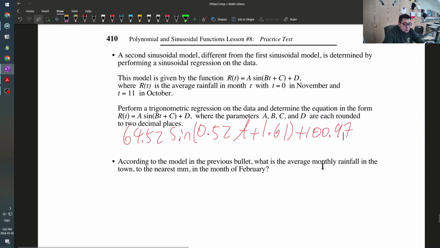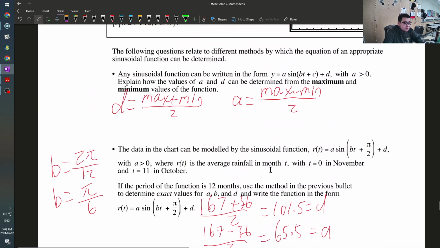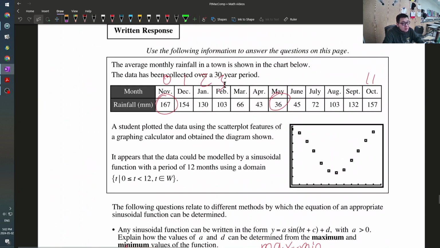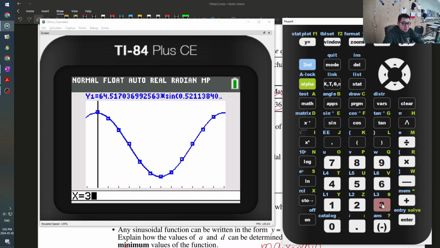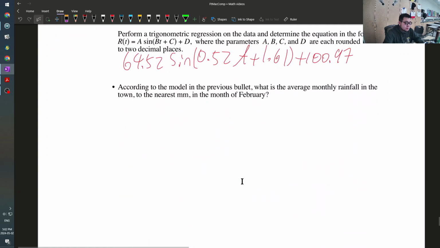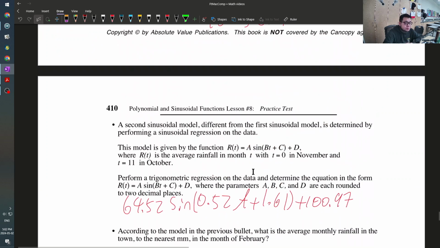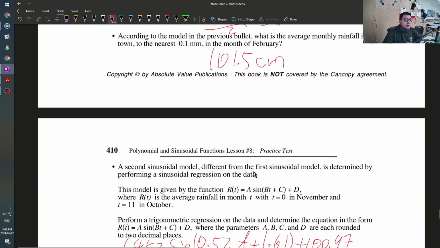Okay, then they want the month of February, which means x is equal to 3. So trace, x is equal to 3, enter. 98.9 millimeters.